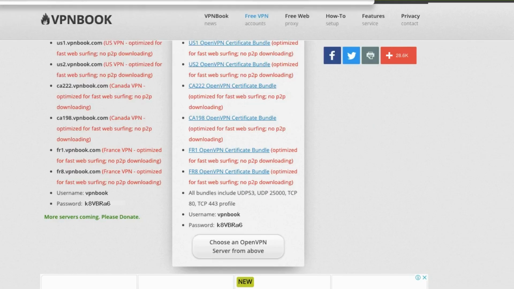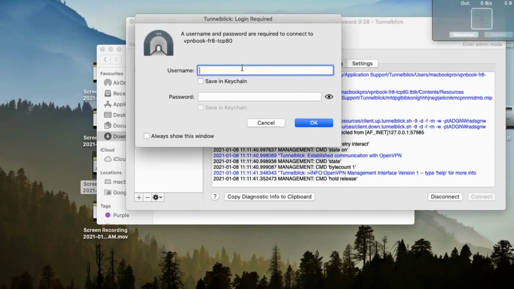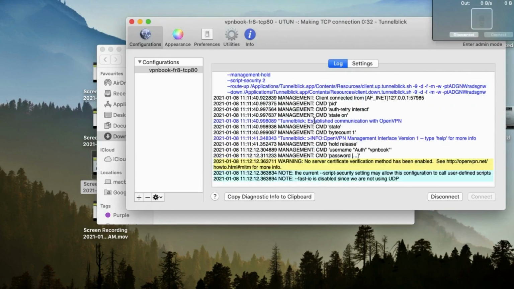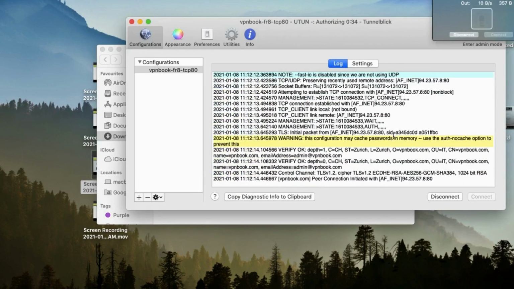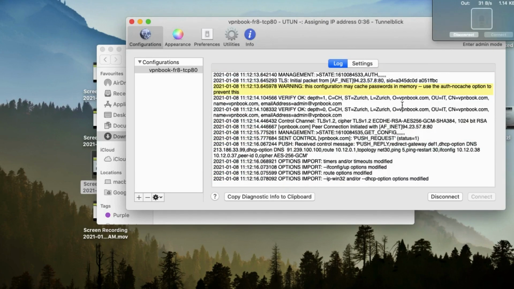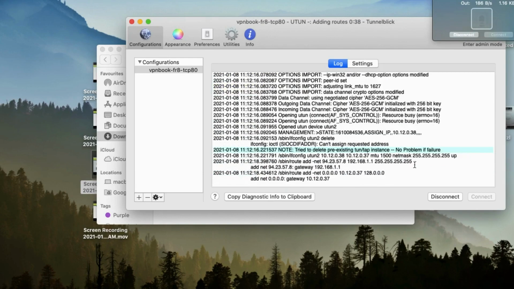Go to VPN Book and they have given a VPN Book username and password. Copy the password and enter it here and then click on OK. You can see the logs here. Yeah, it's connected.